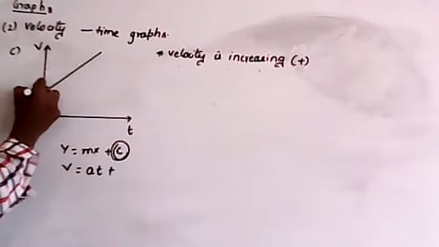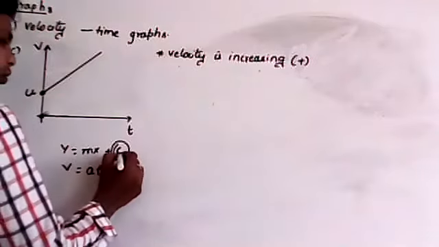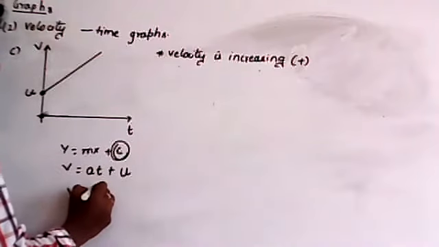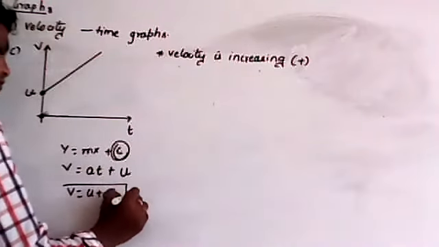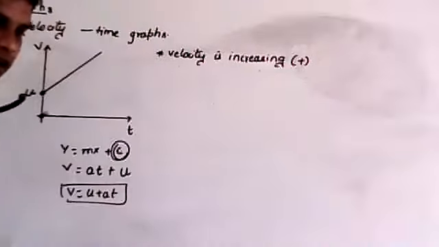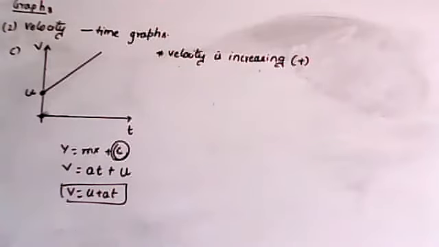Let us say it intercepted at point v. Now, what is the c value? The c value is equal to u. Therefore, v is equal to u plus at. So this is the velocity time graph for uniform acceleration, which is having some initial velocity.